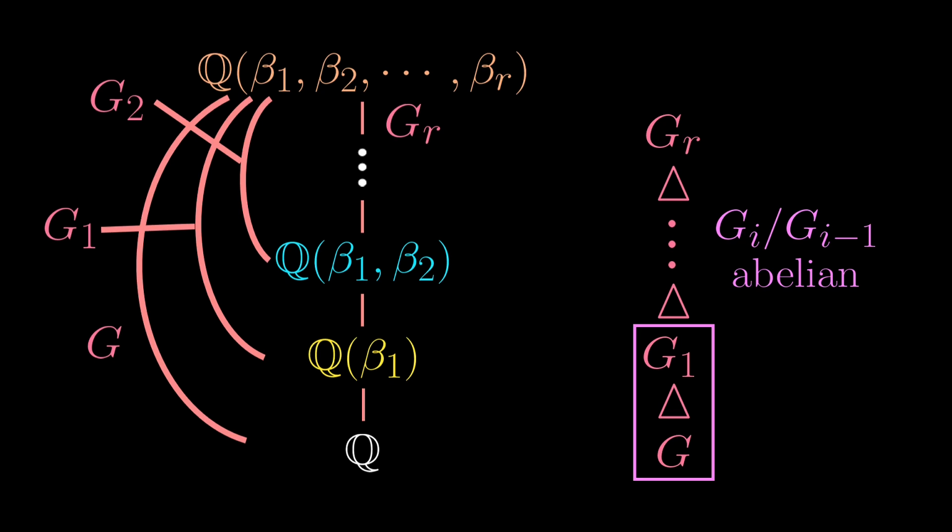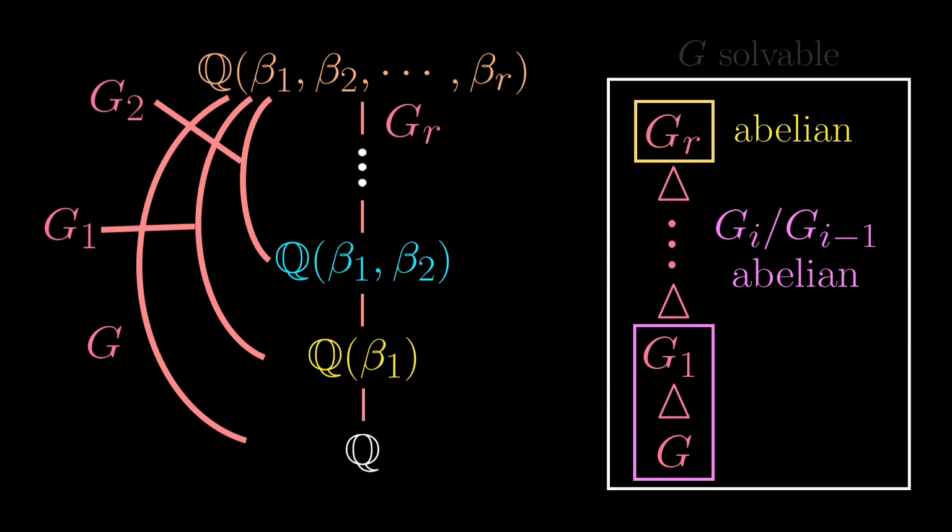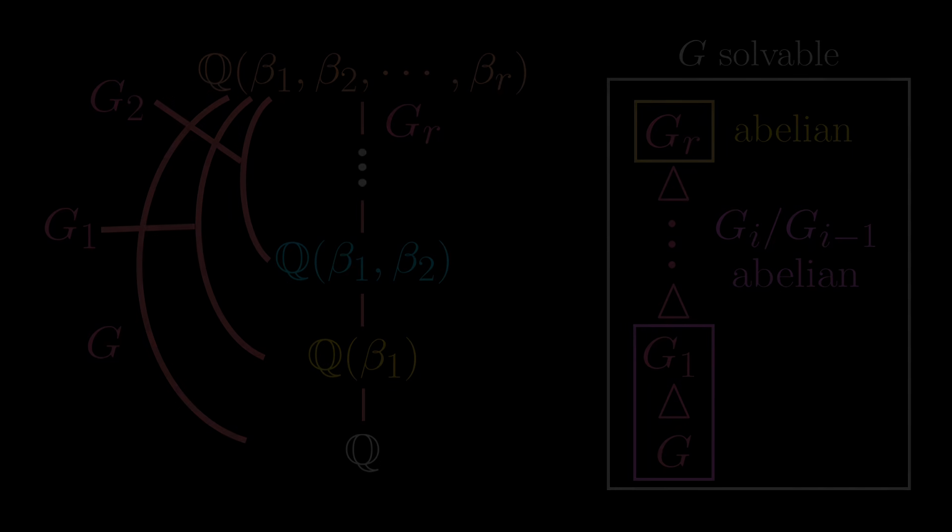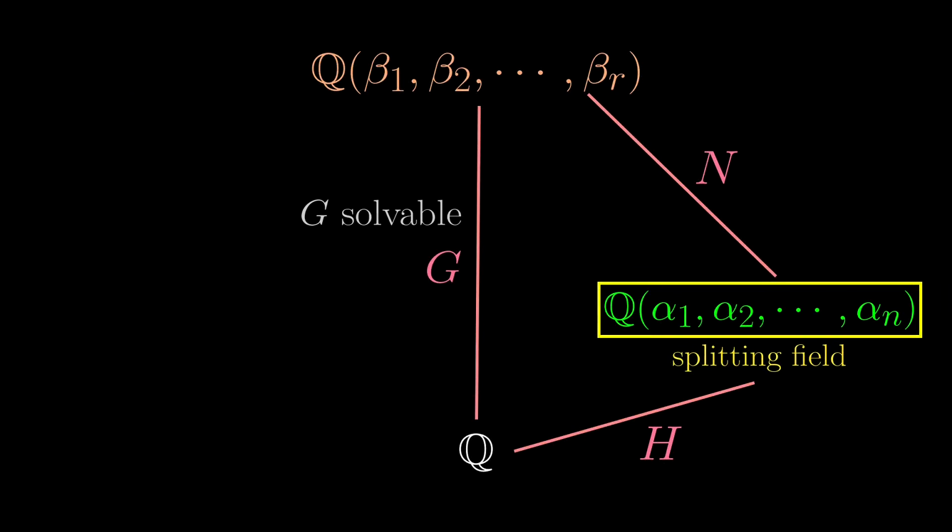And the final smallest subgroup GR must also be abelian. This kind of relationship has a particular name, solvable. If we can even find those normal subgroups in the first place, then the biggest group here, G, is called solvable.